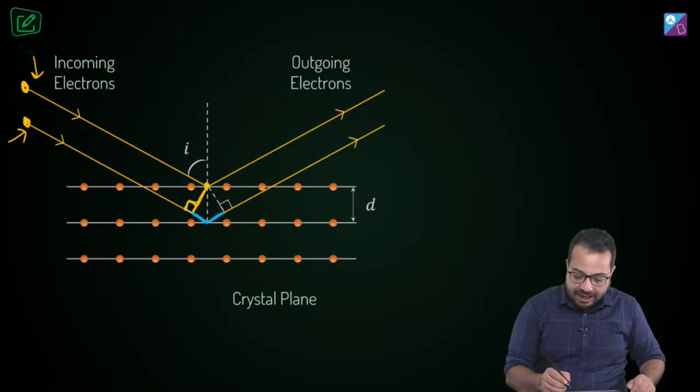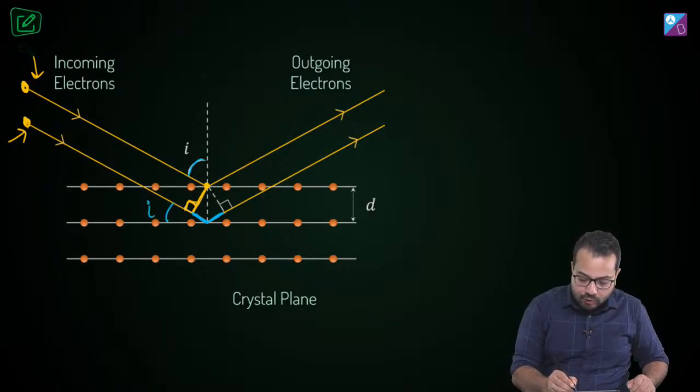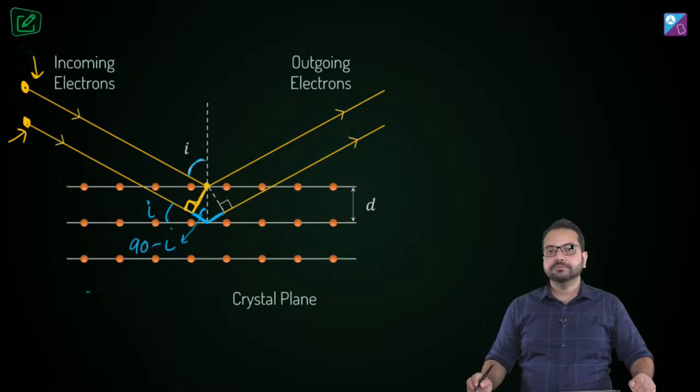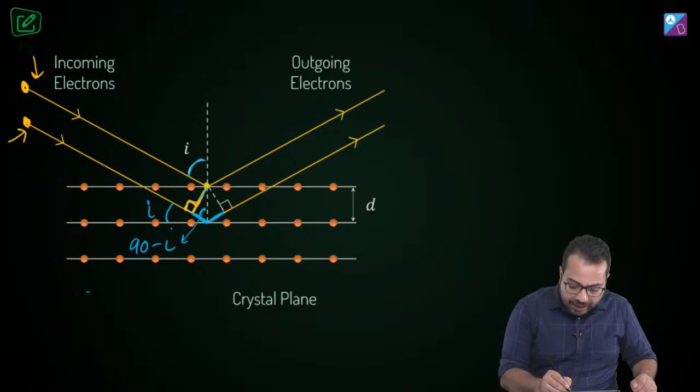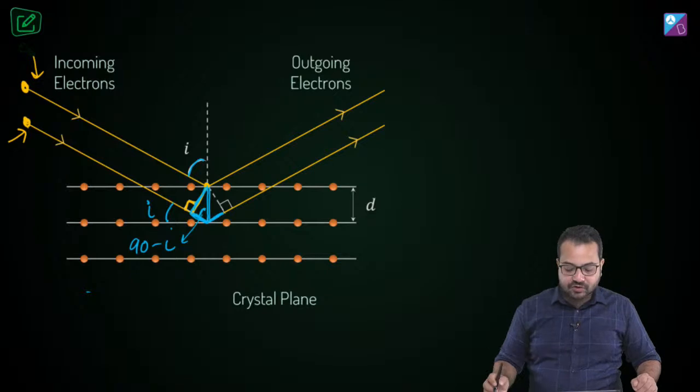Now let's think about these angles. If this angle is i, this angle is also going to be i, and this angle over here is going to be, let me very carefully write this, 90 minus i. Do you agree? I want you to look at this triangle.